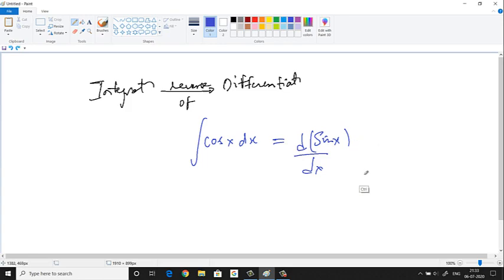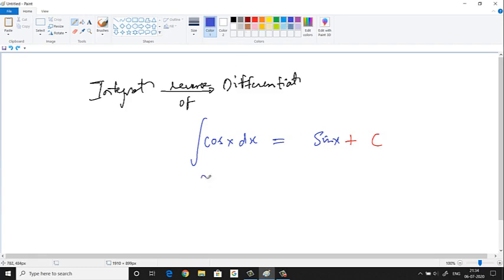So when we talk about integration being the reverse of differentiation, the answer of integration, for example for cos x, is going to be that value, very carefully listen, which if you differentiate should give you the question, basically. Once again, here you'll get sin x plus c, you have to put that, I'll tell you why. You can put c or k or whatever, but generally we use the symbol c.